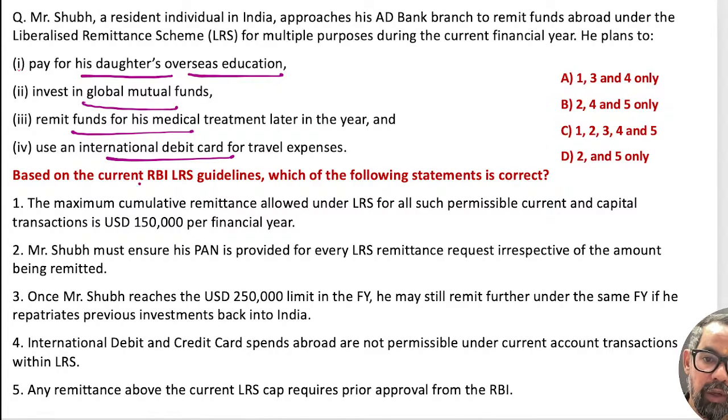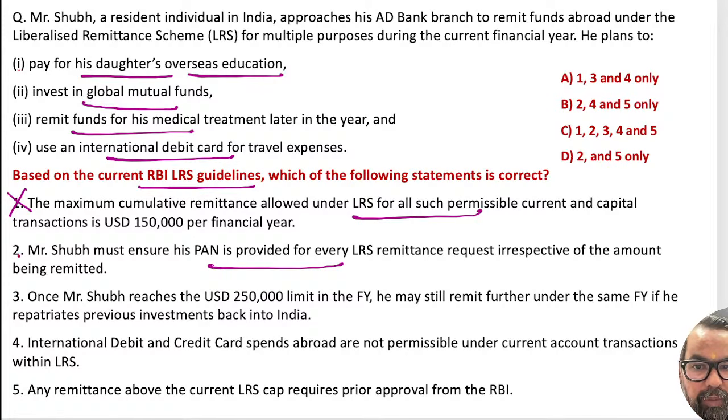Based on the RBI guidelines, we have to find the correct one. The maximum cumulative remittance allowed under the LRS for all permissible purposes is 2 lakh 50,000. Very simple one. PAN is required irrespective of the amount being remitted.